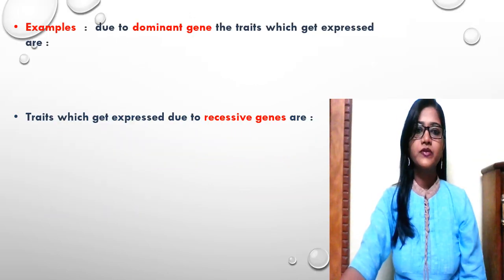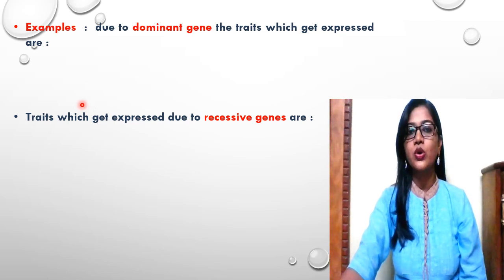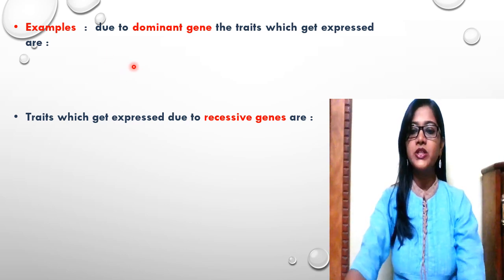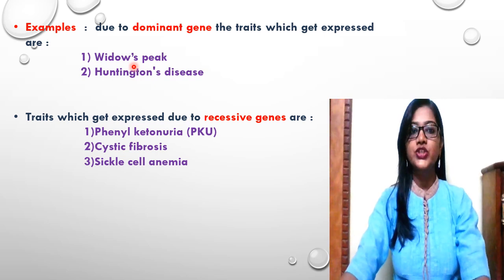As we have discussed in the earlier slide, the dominant and recessive genes which are situated on the autosomes are responsible for the expression of some traits. So here are a few examples of which dominant genes express which traits and which recessive genes express which traits.